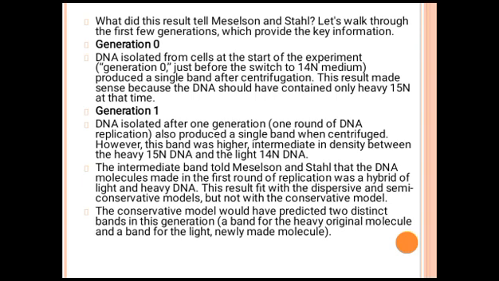Generation 1, DNA isolated after one generation, also produced a single band when centrifuged. However, this band was higher, intermediate in density between the heavy nitrogen 15 DNA and the light nitrogen 14 DNA. The intermediate band told Meselson and Stahl that the DNA molecules made in the first round of replication were a hybrid of light and heavy DNA. This result fit with the dispersive and semi-conservative models, but not with the conservative model. The conservative model would have predicted two distinct bands in this generation: a band for the heavy original molecule and a band for the light newly made molecule.